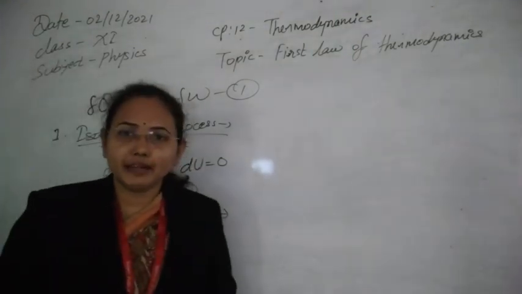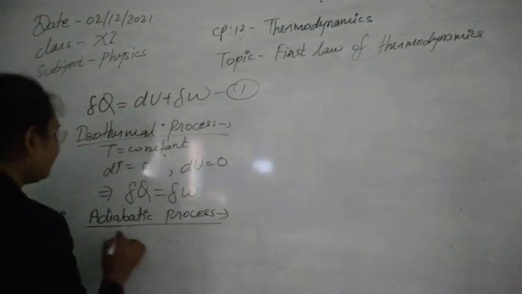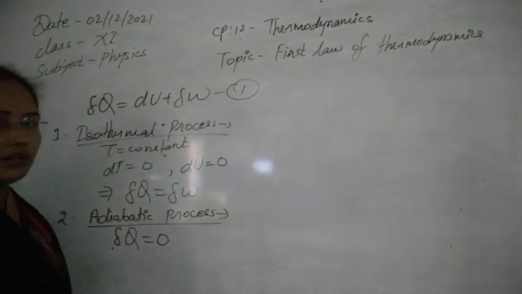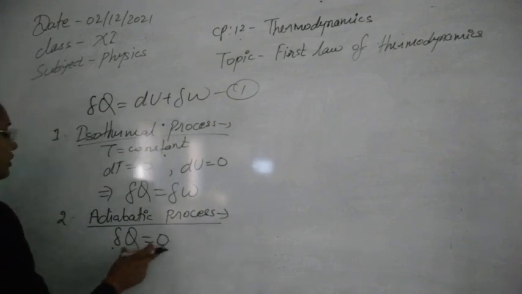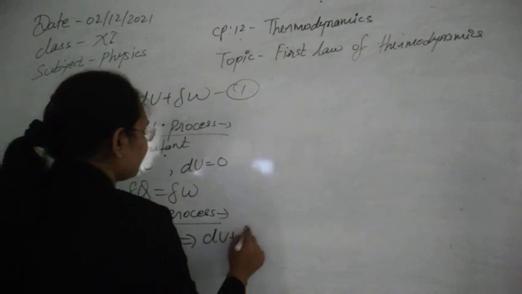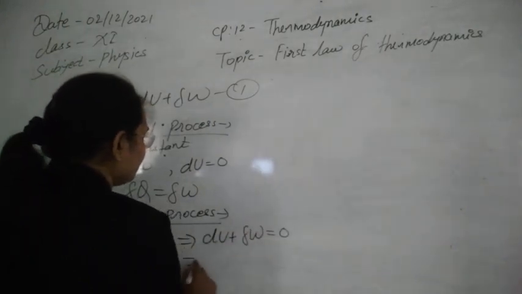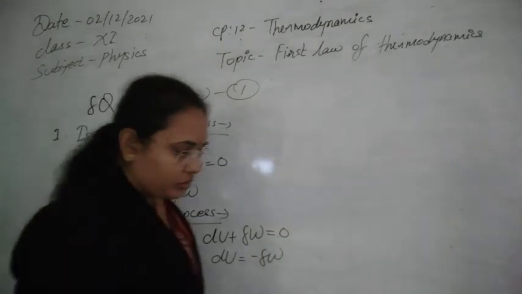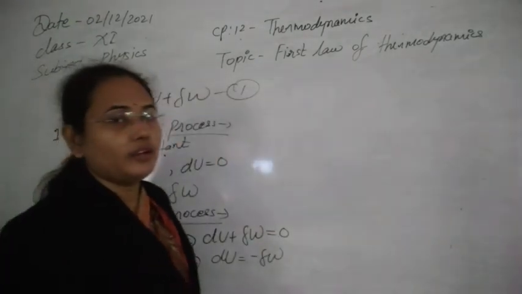System or can be taken from the system. So it means that the change in heat will be 0, because the heat of system or surrounding will be constant automatically. So this will be 0. According to this, you can write dU plus delta W will be 0, or dU is equal to minus delta W. So you can obtain this value from here.